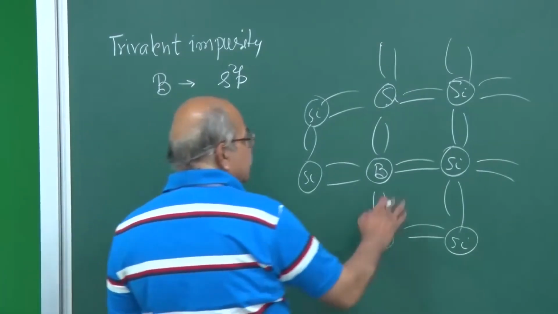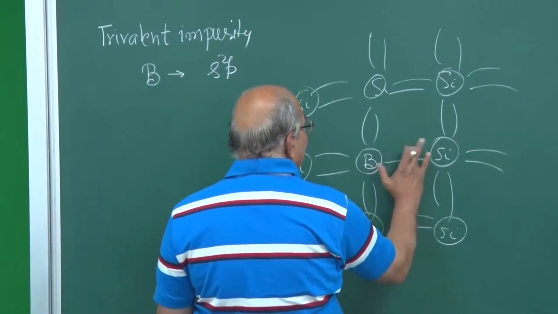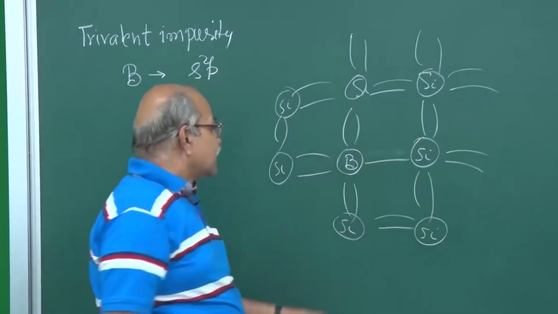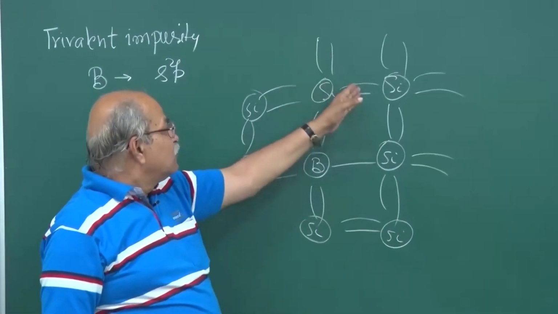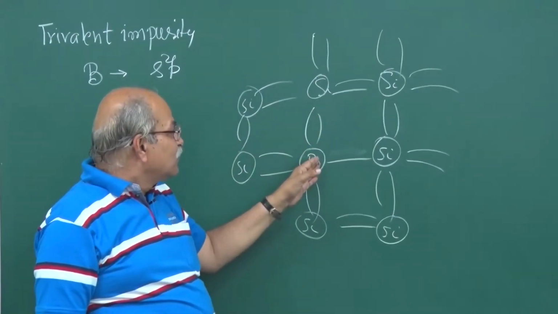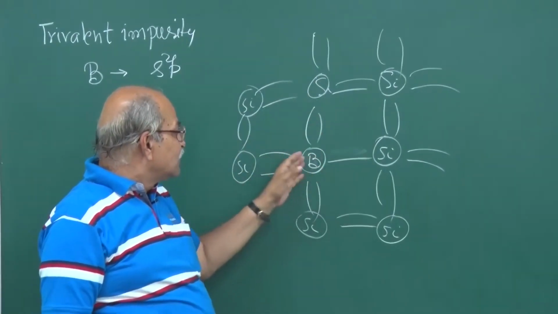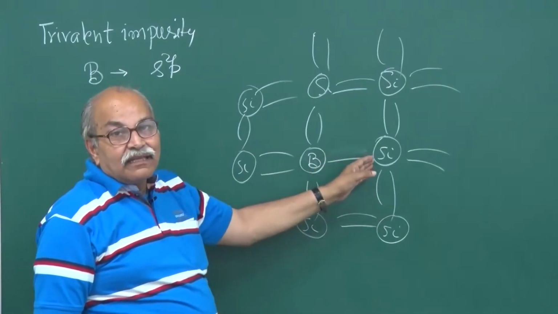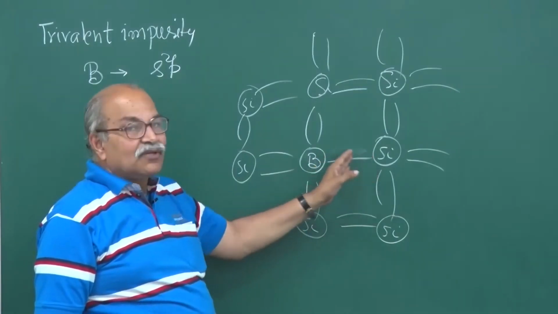That means in this structure you have 1 broken bond somewhere. This silicon is providing you 4 electrons, 4 sp3 electrons, but this boron is providing only 3. So 1 goes here, 1 goes here, 1 goes here, and here the bond is not complete.